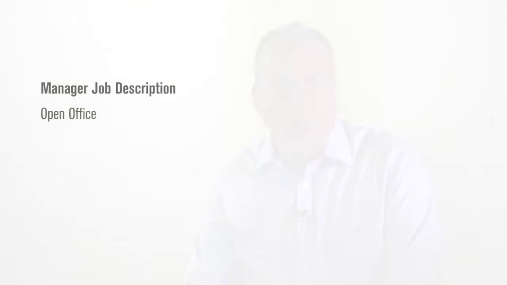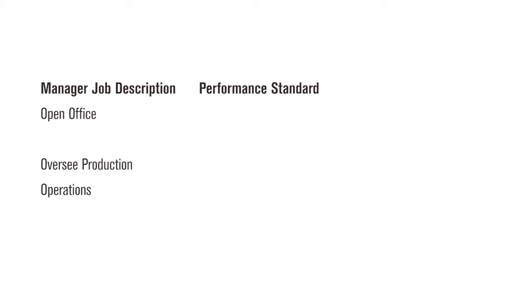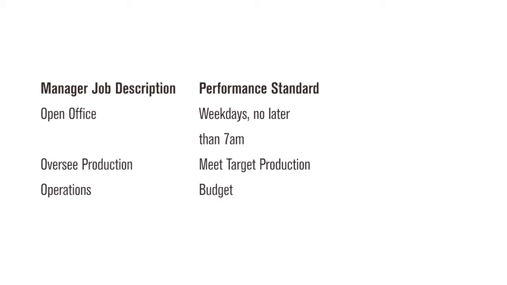It all starts with highlighting the key accountabilities in the job description. Let's look at a job description for a production manager and then make the employee more accountable. Let's take a couple of tasks. The manager must open the office and oversee production as part of their job. Saying this is not enough. We need to define the performance standard and make it more measurable. So open office will change to open office on weekdays no later than 7 a.m. And oversee production would become measurable by changing to meet target production budget.